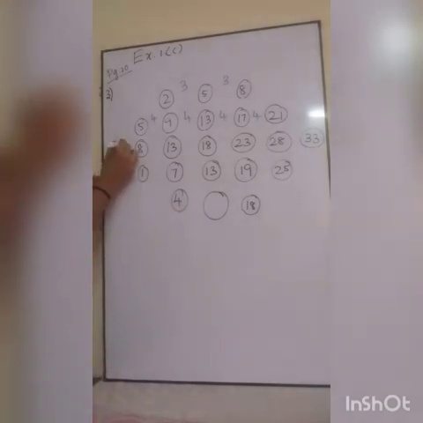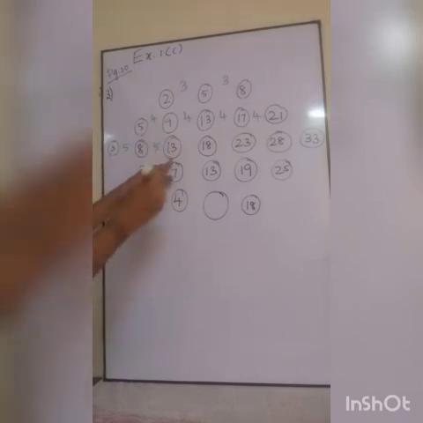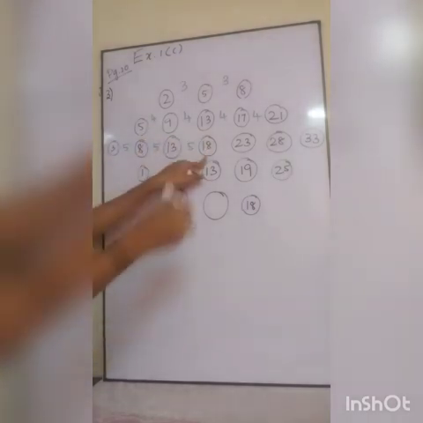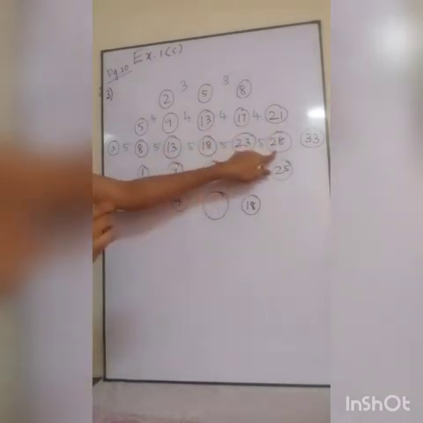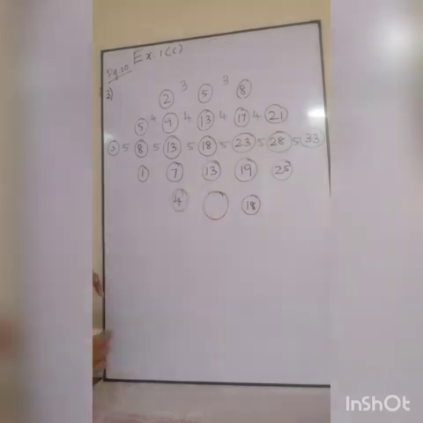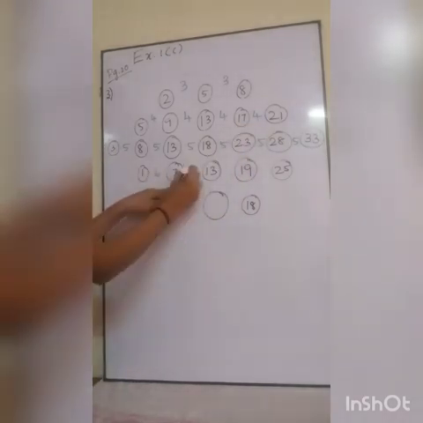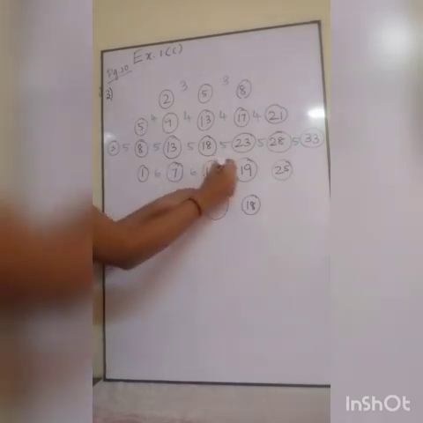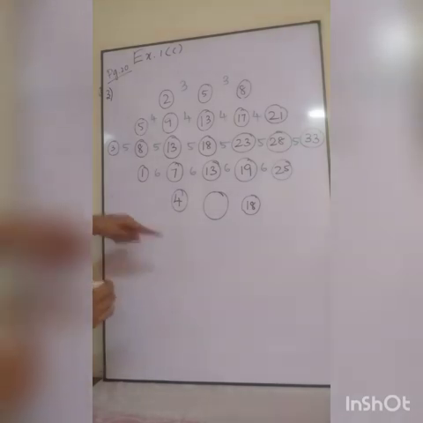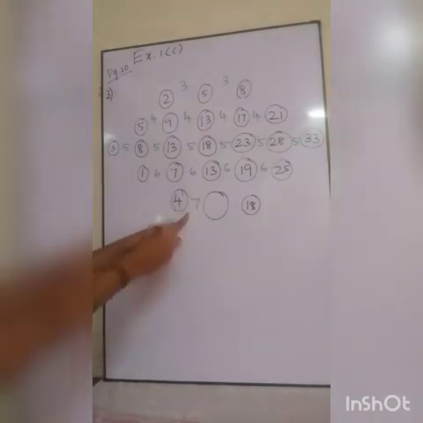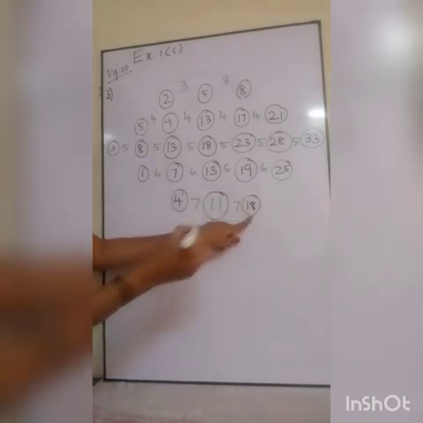Next, 3 plus 5, 8. 8 plus 5, 13. 13 plus 5, 18. 18 plus 5, 23. 23 plus 5, 28. 28 plus 5, 33. Next, 1 plus 6, 7. 7 plus 6, 13. 13 plus 6, 19. 19 plus 6, 25. Next, 4 plus 7, 11. 11 plus 7, 18.